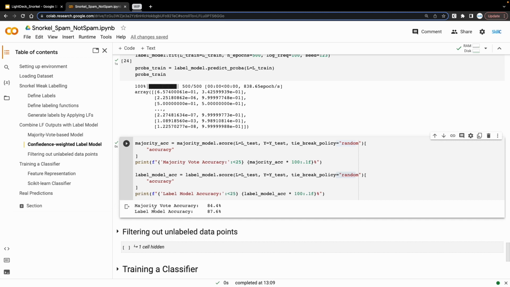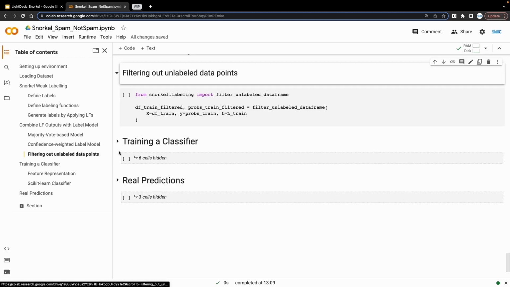So the second approach seems like a better one to go with. Next up, let's filter out unlabeled data points. What this means is some of the data points in our training set didn't receive labels from any of our labeling functions. So obviously these data points convey no supervision signal and tend to hurt performance. So we filter them out before training. Let's do this.